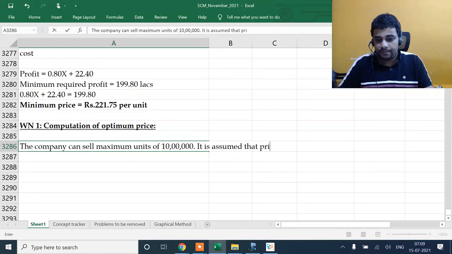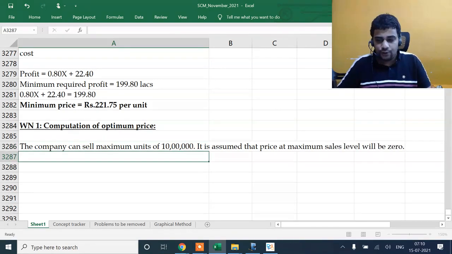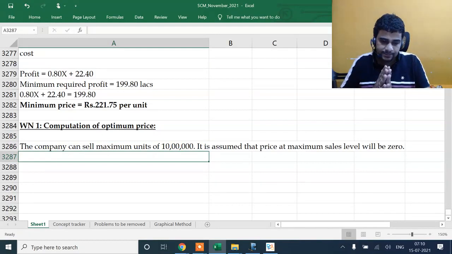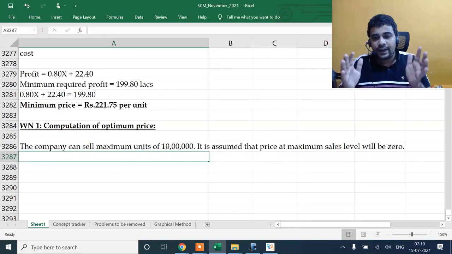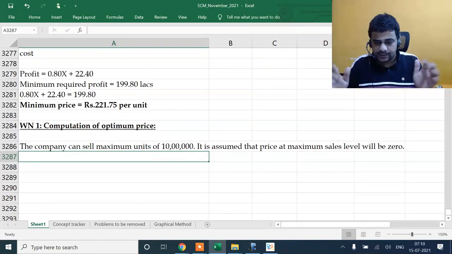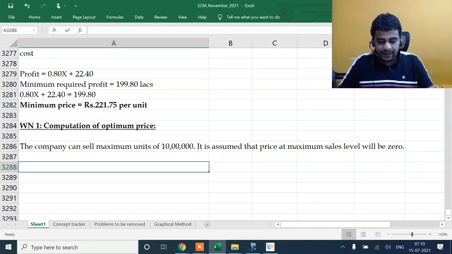It is assumed that the price at the maximum sales level will be 0. Can it be practically 0? No. So practically it could be 10 rupees. See, what happens is, sometimes you will understand that there is no point in further reducing the price. So maybe at 20 rupees you will sell 1 million batches. Below 20 there is no point in reducing. Price is equal to A minus BQ.